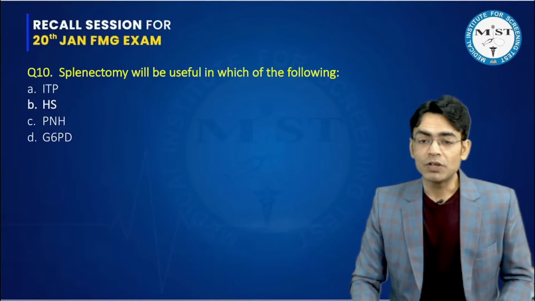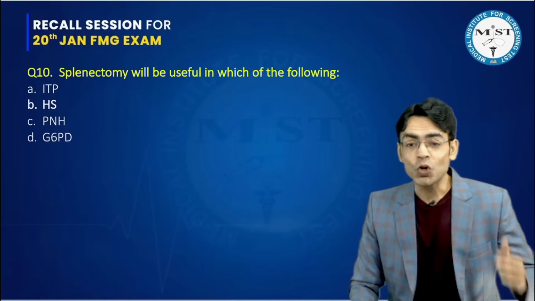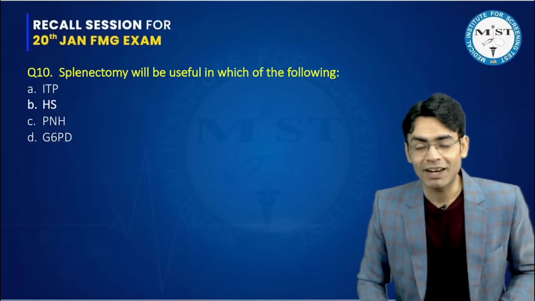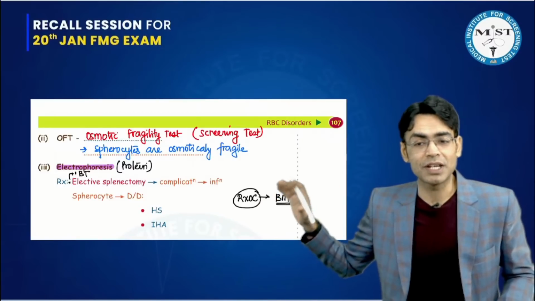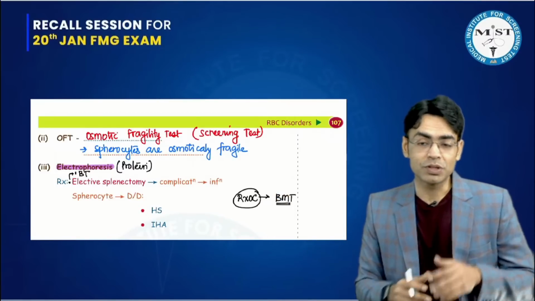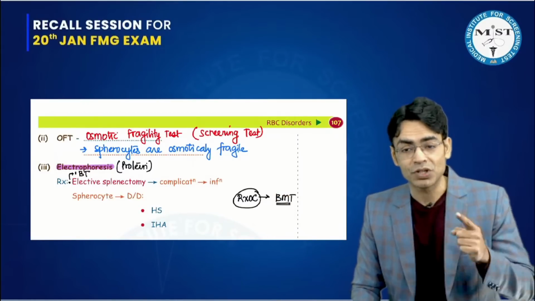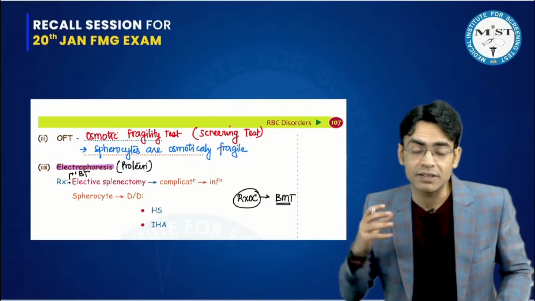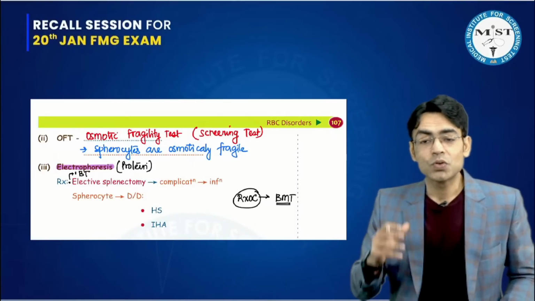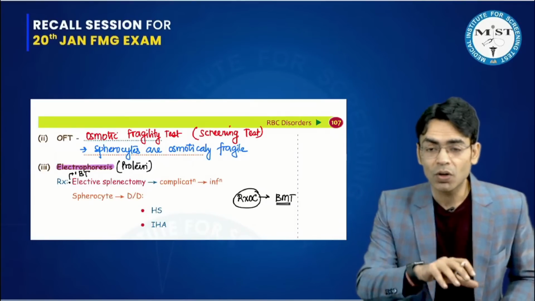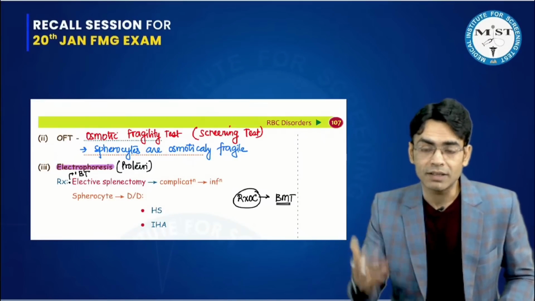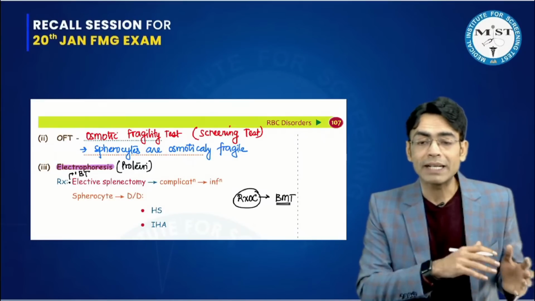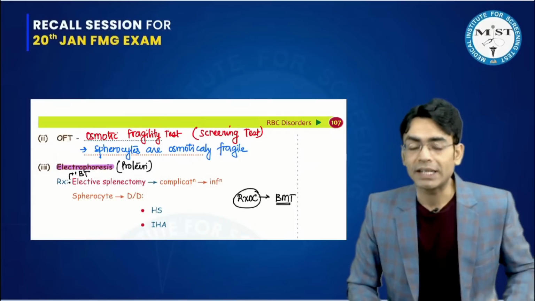Splenectomy will be useful in which of the following? Again, I'm sure that all of you must have done this question, right? We have discussed this in the class with hereditary spherocytosis. I told you that in hereditary spherocytosis, the problem is the RBC becomes rigid, and that is why the spleen is not allowing these rigid RBCs to pass through it. So when the patient has a lot of dependency on blood transfusion, we take a decision by looking at the pros and cons, and we can go for elective splenectomy.